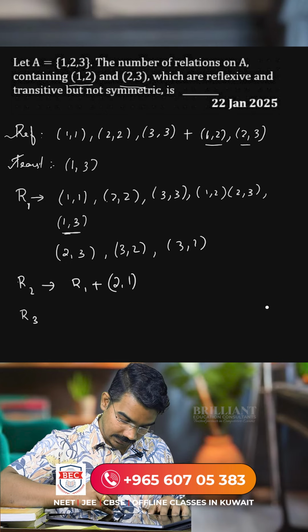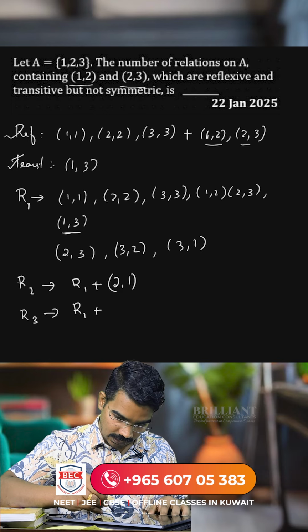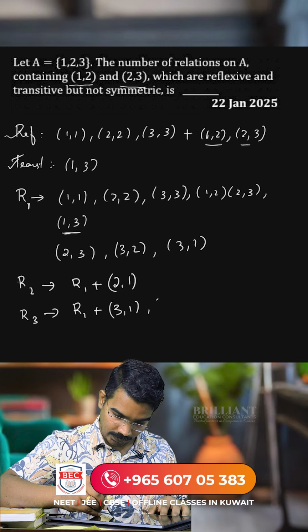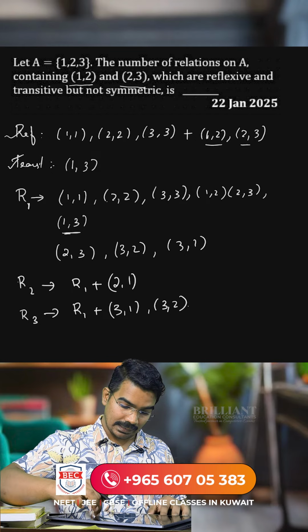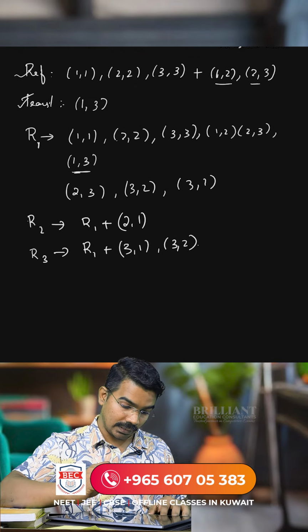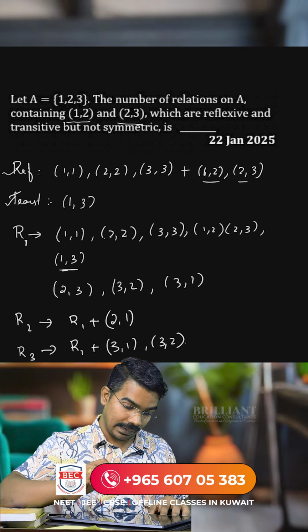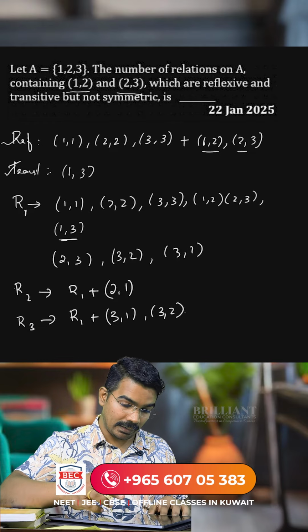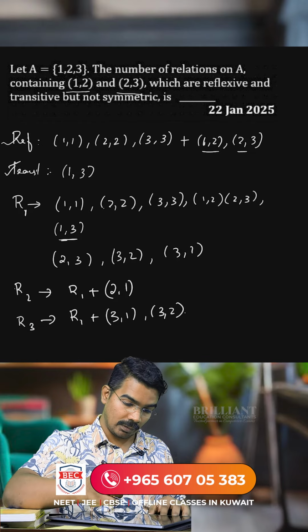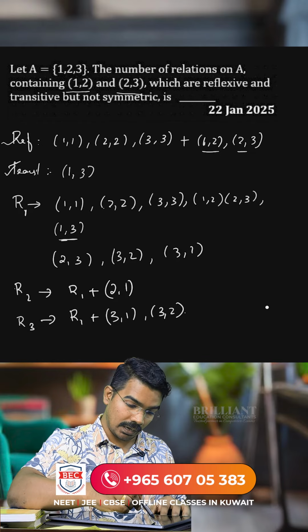Again, R3 can be R1 plus (3, 1) and (3, 2). So these are the possible relations on the set A to be transitive and reflexive but not symmetric. So the number of possible relations is 3.